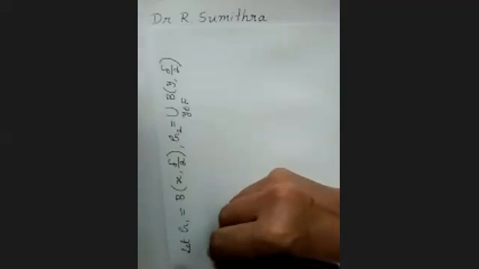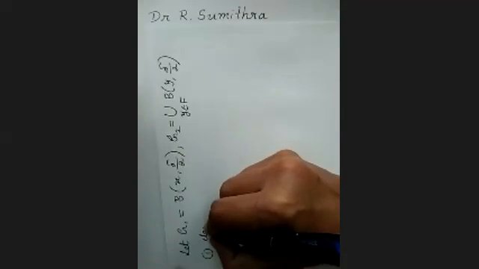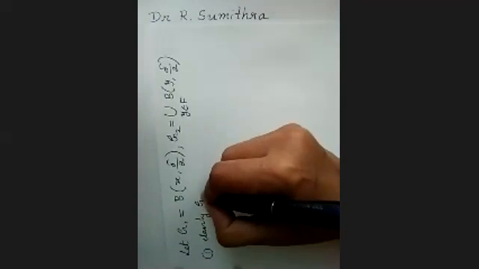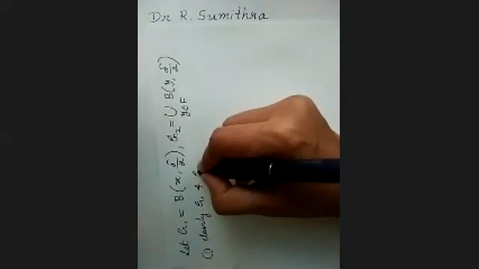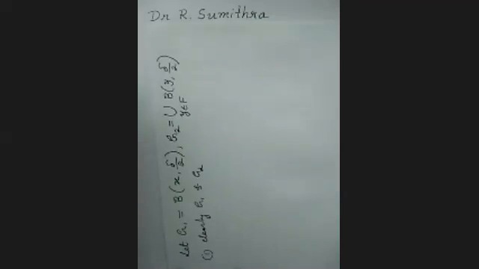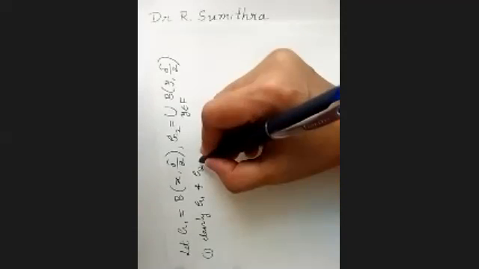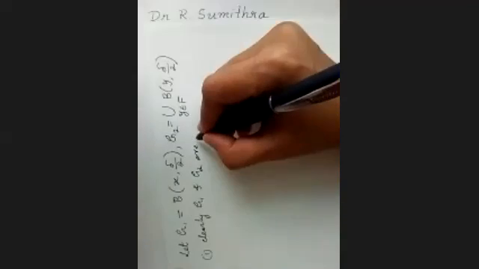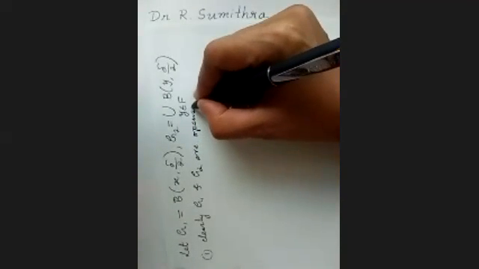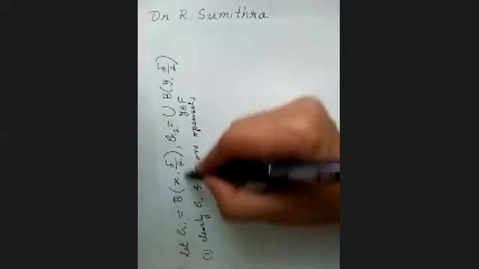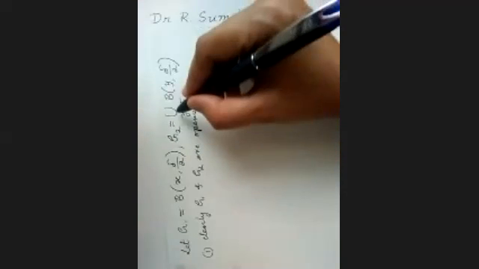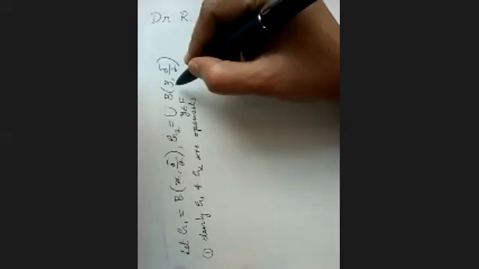Now, what are they? Number 1, clearly G1 and G2 are open sets. This is an open ball, so therefore an open set, and this is a union of open balls, and an open ball is nothing but an open set.